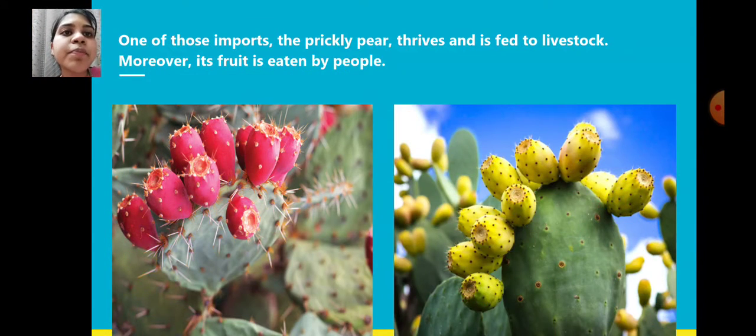One of these plants is the prickly pear, which thrives and is fed to livestock. So the animals eat the prickly pear. Moreover, its fruit is eaten by people. See the pictures over there. These are the pictures of prickly pears, which are eaten by the livestock, and the fruit of the prickly pear can be eaten by people.